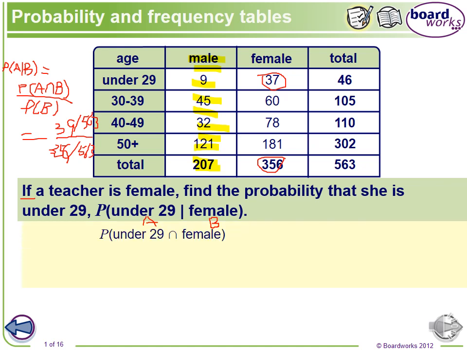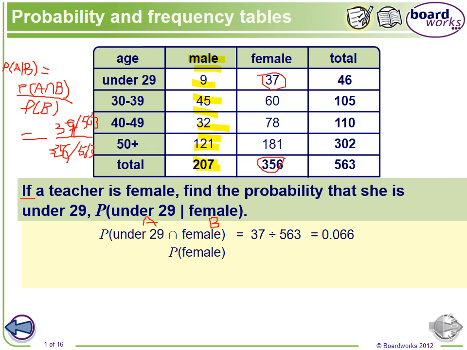If you see the answer here, P(A and B), the intersect, is under 29, which is 37, not 39, I'm sorry, it is 37. So 37 divided by 563 is 0.066. Remember, last question we rounded to 3 decimals.